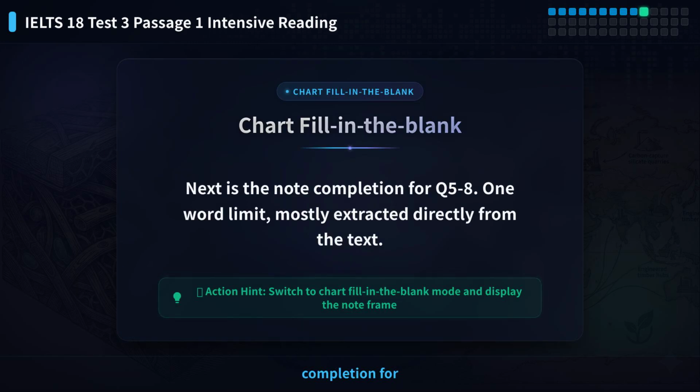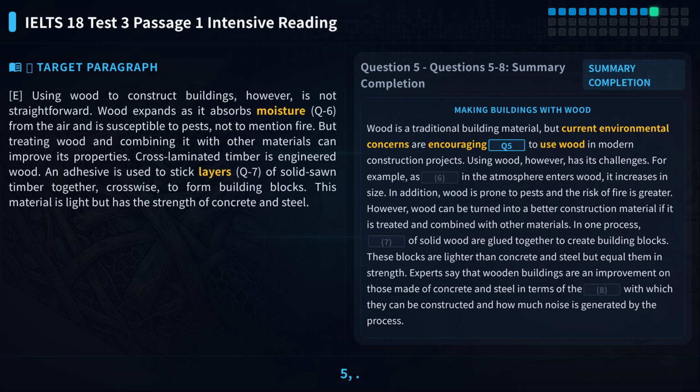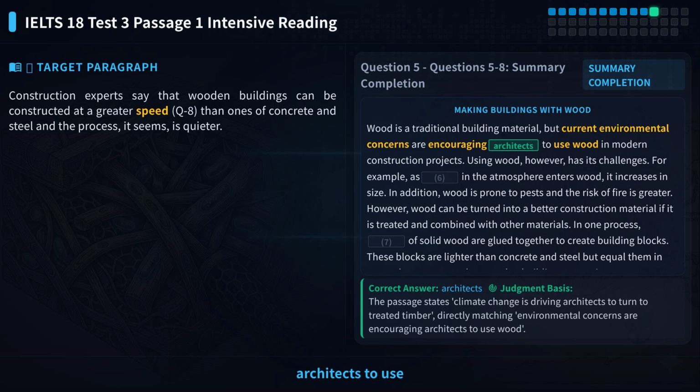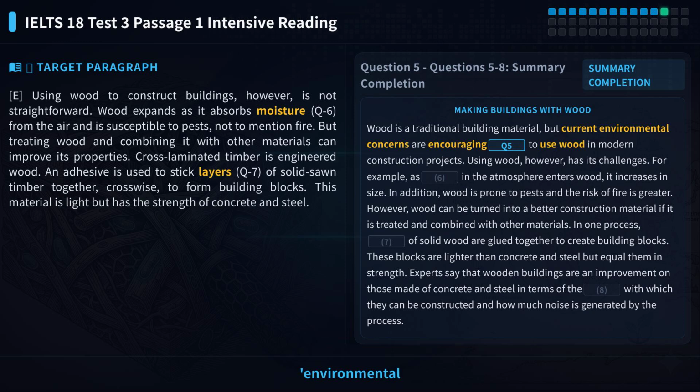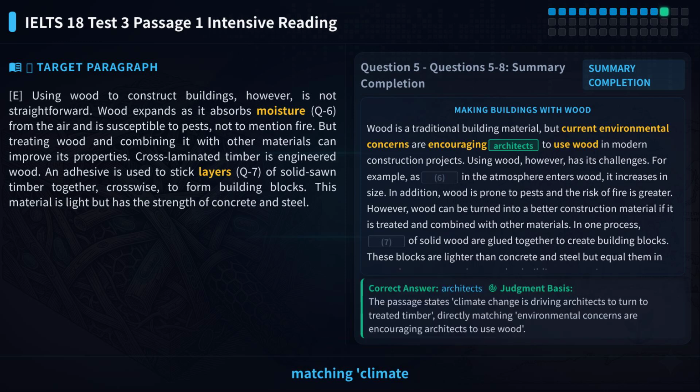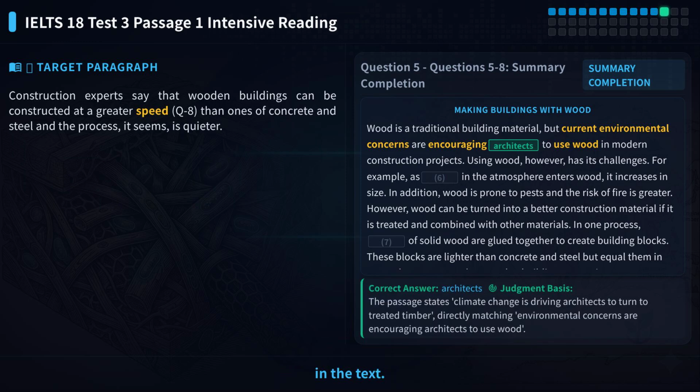Next is the note completion for Q5-8. One-word limit, mostly extracted directly from the text. Let's look at question 5. The statement says environmental issues are encouraging architects to use wood. Clue words are environmental issues and encouraging, matching climate change and driving in the text.